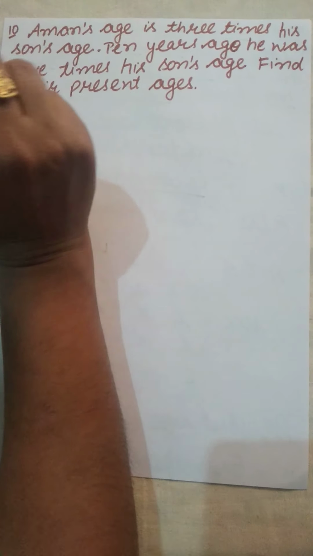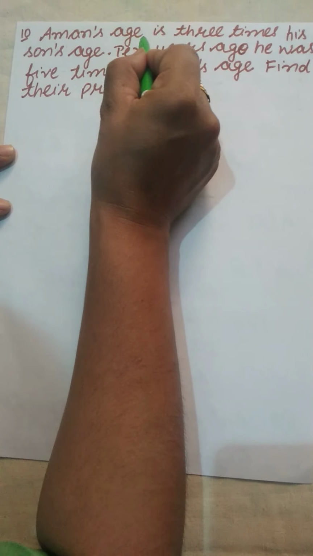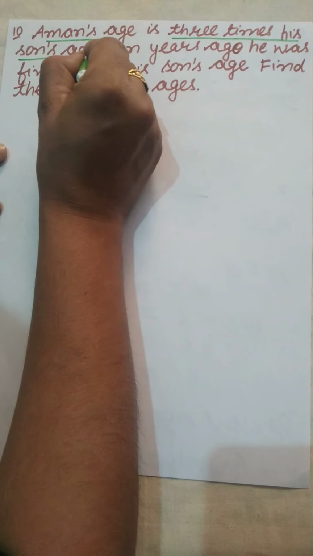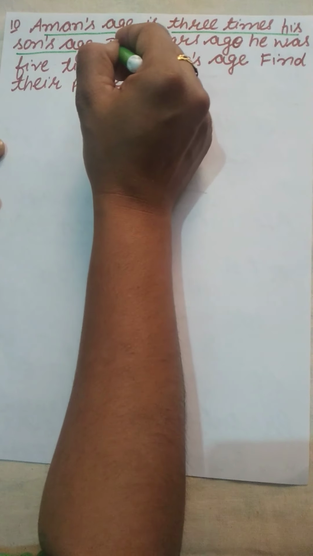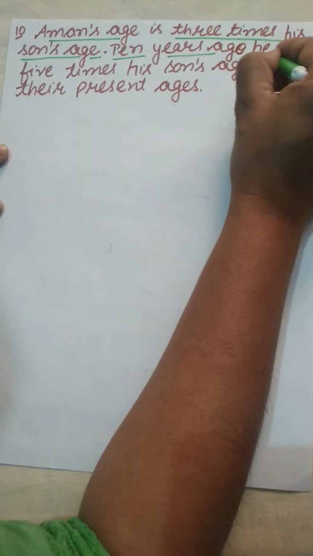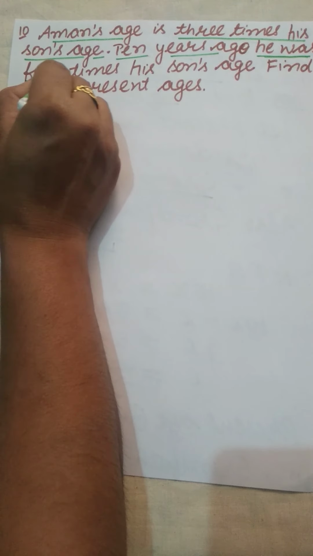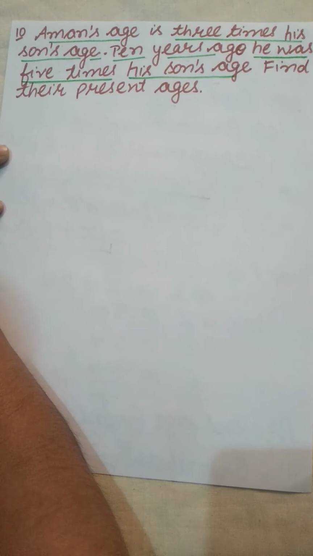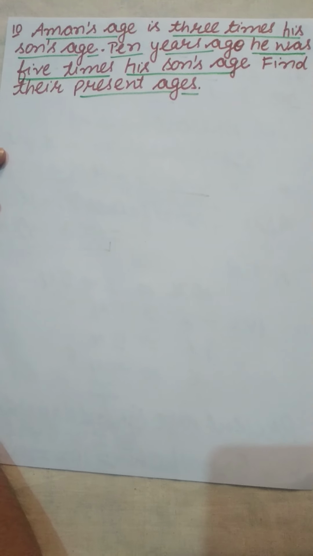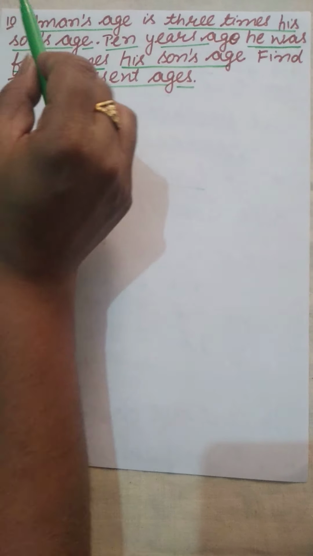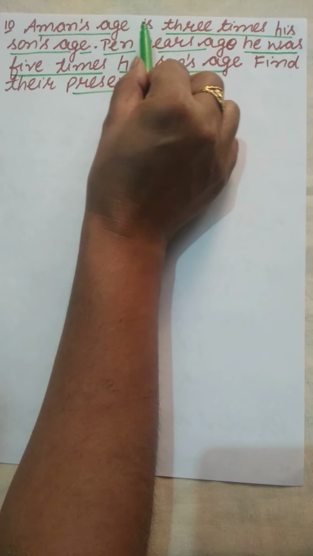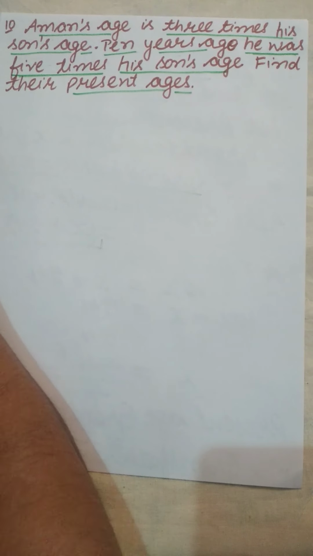Question number 10. Aman's age is 3 times his son's age. 10 years ago he was 5 times his son's age. Find their present ages. Students, in this question again we will take firstly the son's age, as Aman's age is 3 times son's age.